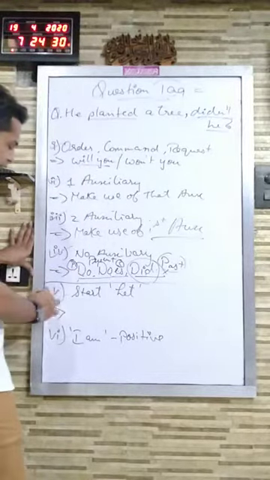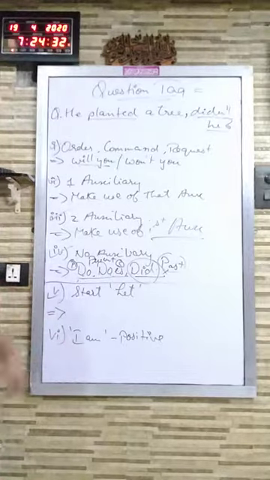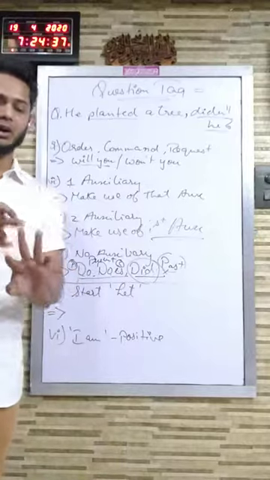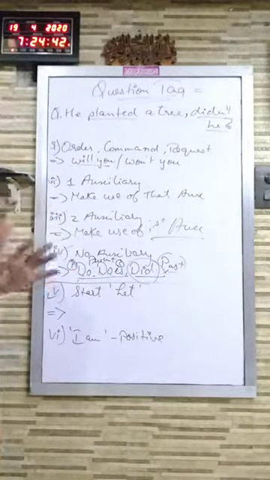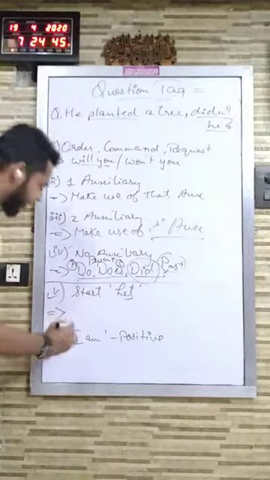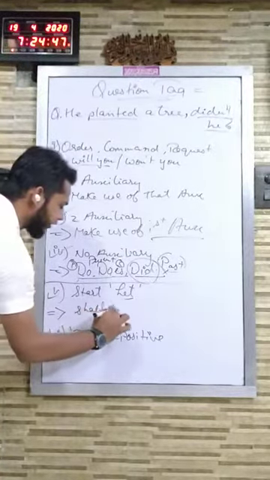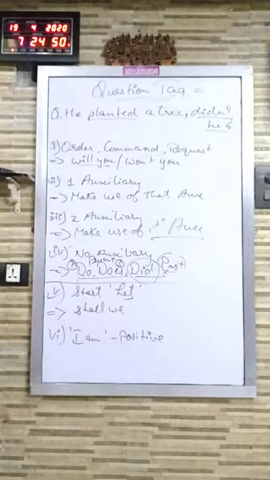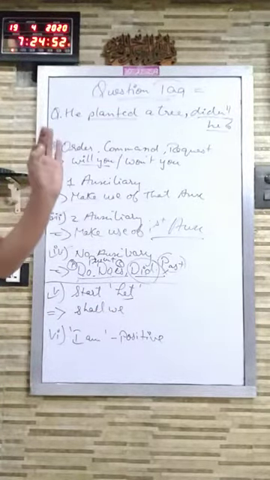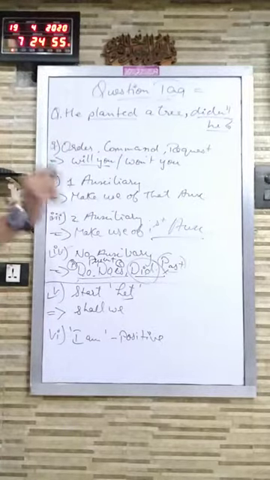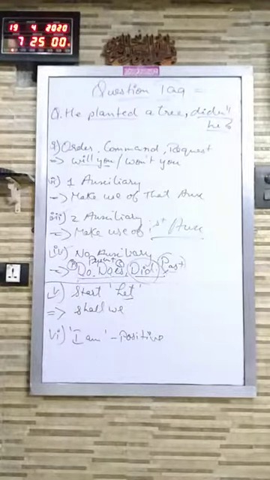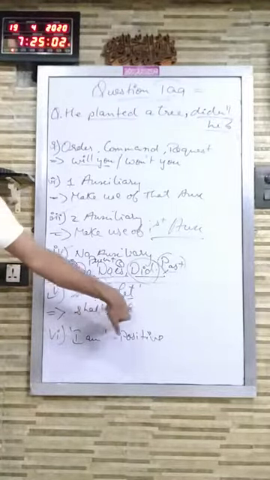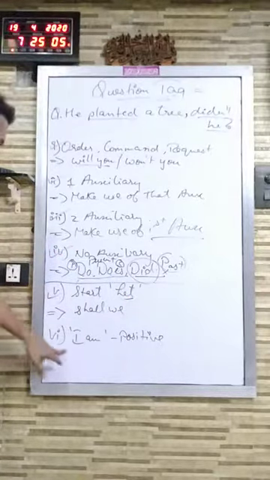Now coming on to the 5th case, which is very easy. If the sentence is starting with let, example, let's go for shopping, let's go on a walk, let's play, let's roam together in jungle, whatever. If the sentence is starting with let, the question tag you will be adding will be shall we. Fixed. Nothing you have to see. If you find that the sentence is starting with let and it is asked that you have to add a question tag, you will be directly adding shall we. No need of seeing anything. So very easy case.